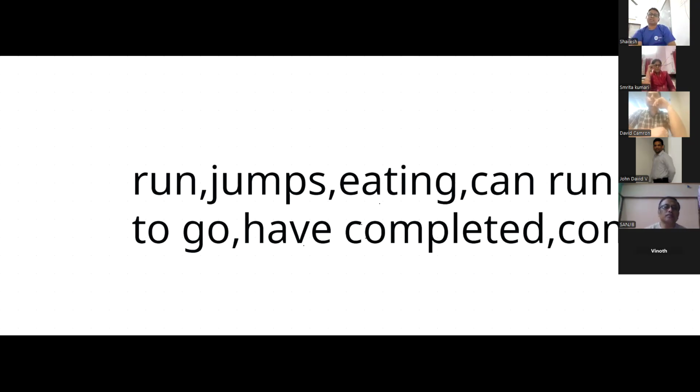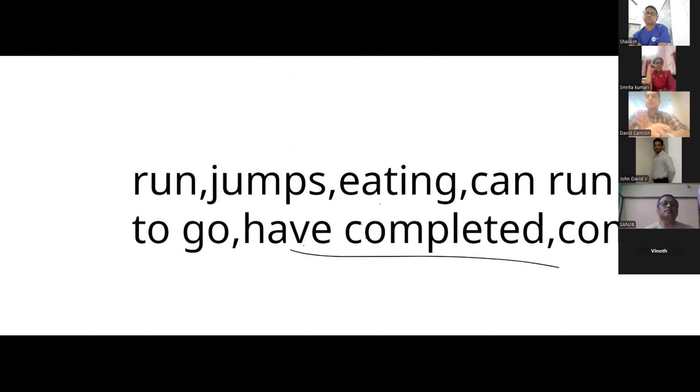You just tell me, guys. Now we know the 7 forms of the verbs: mother verb, present form 1, present form 2, past form, present participle, past participle, and infinitive form. Suppose these verbs come in front of you. Run, ran, run. Shailesh, you just tell me what is the form of this verb. Run. Present form 1.